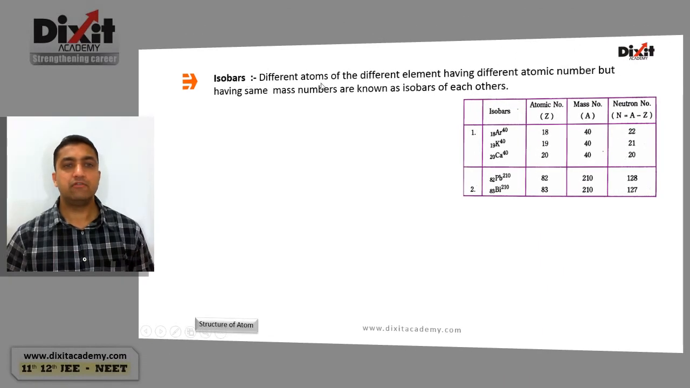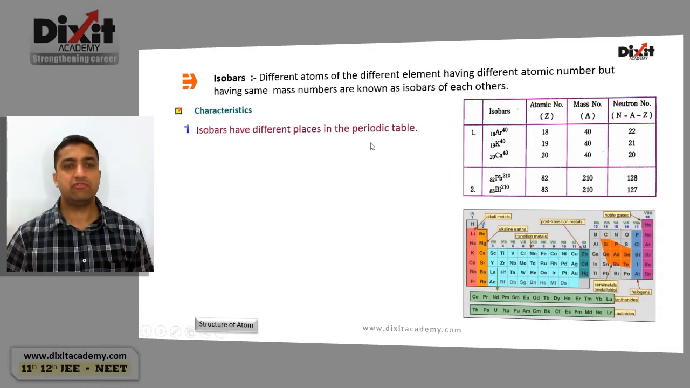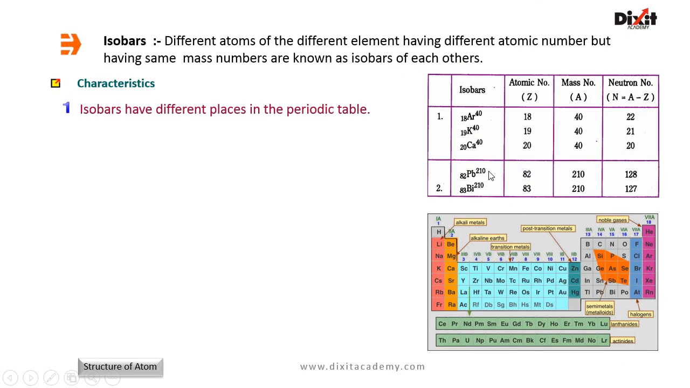Isobars. Different atoms of different elements having different atomic number but having same mass number are known as isobars of each other. Example, argon, potassium, and calcium are isobars of each other. Isobars have different places in the periodic table. Example, lead-82-210 and bismuth-83-210 have same atomic mass number but different atomic number. They are isobars of each other and they are placed in different positions in the periodic table.